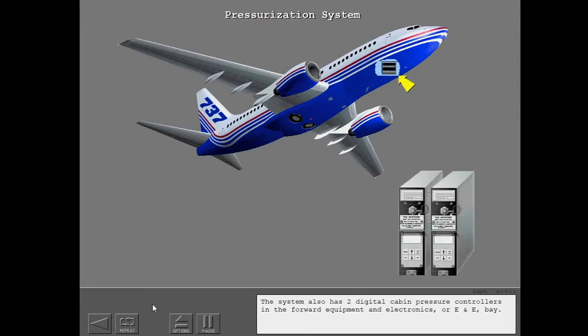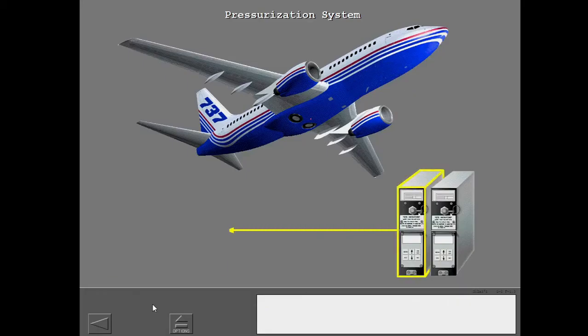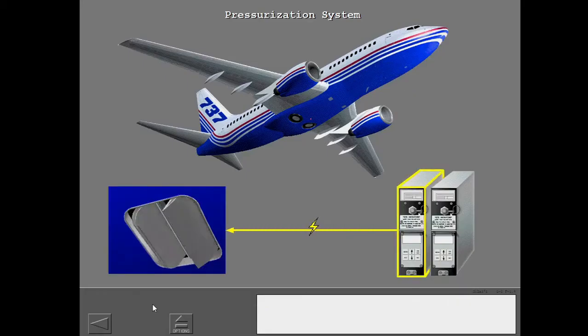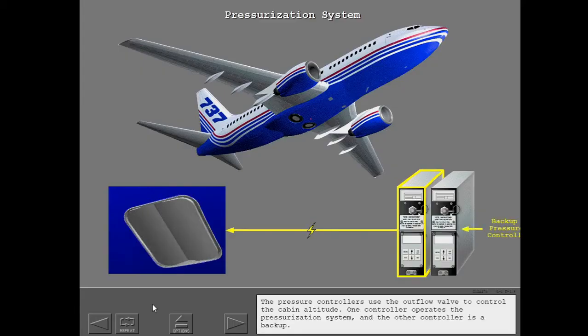The system also has two digital cabin pressure controllers in the forward equipment and electronics, or E&E, bay. The pressure controllers use the outflow valve to control the cabin altitude. One controller operates the pressurization system, and the other controller is a backup.